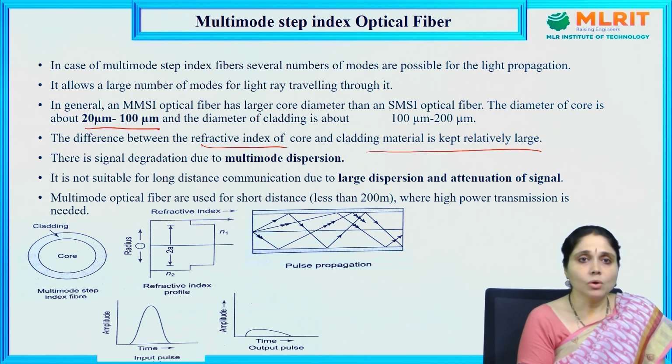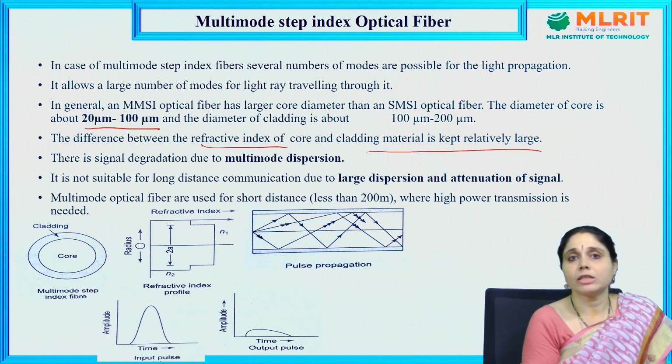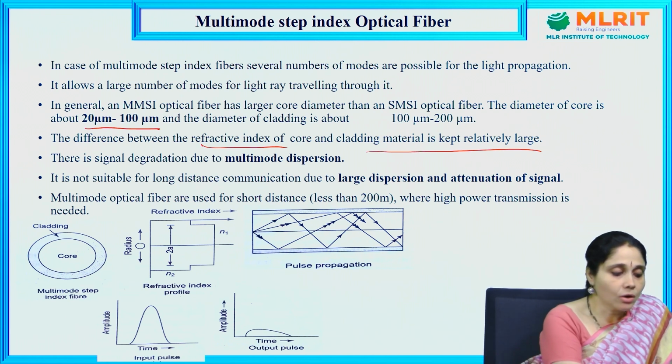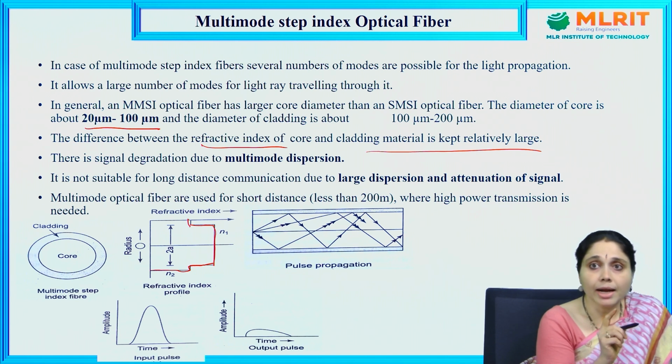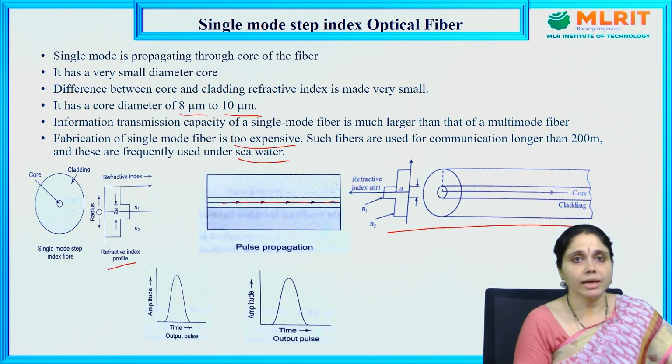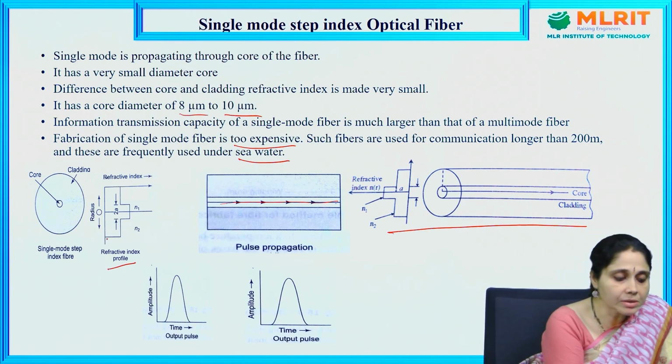So this is the multimode step index optical fiber representation. The core and the cladding are represented like this. And this is the refractive index profile. See the profile over here. This is a large difference between core and cladding. And in the previous slide, there was a small difference between core and cladding.